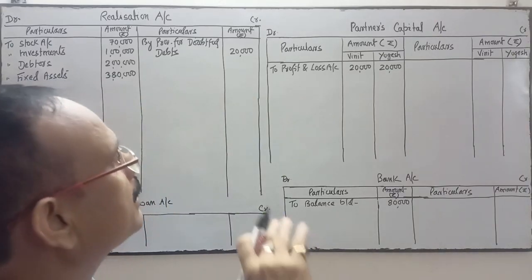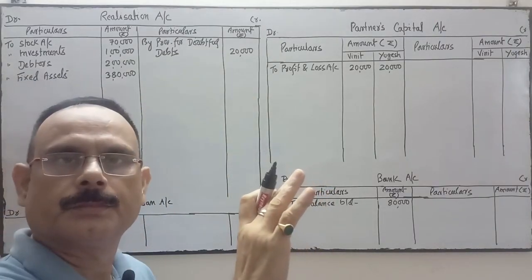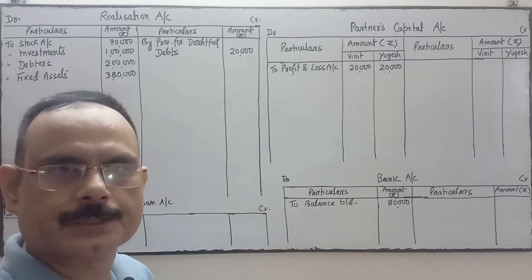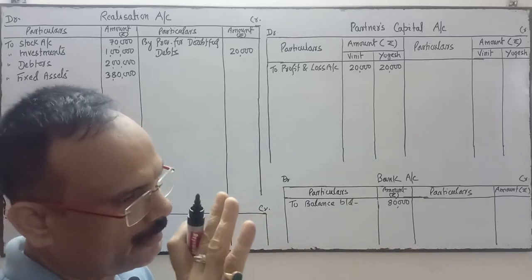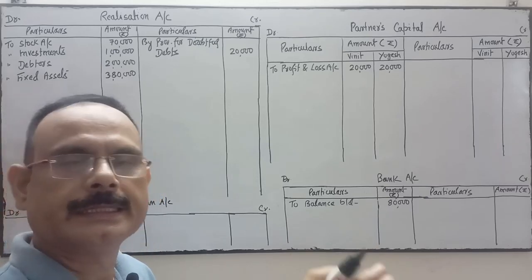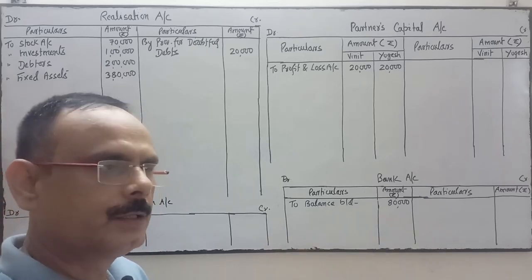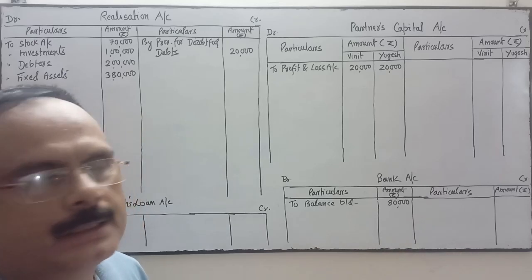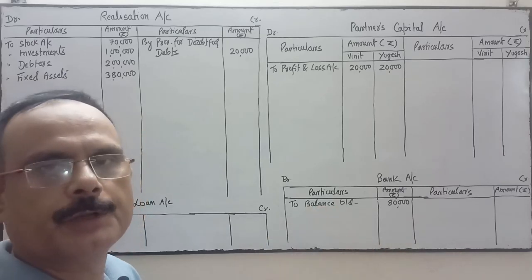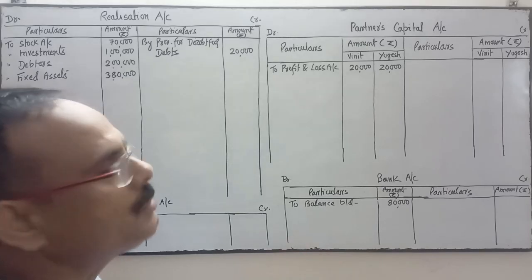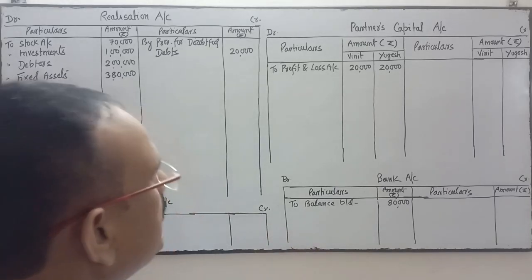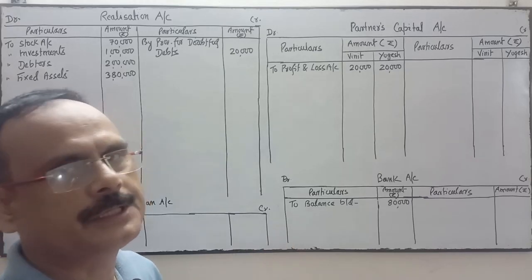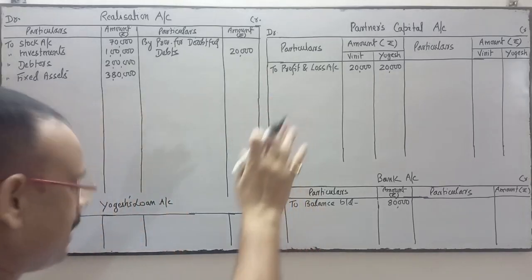Because we have divided the loss in the profit sharing ratio. In this question, profit sharing ratio is not given. I have applied the rules of in the absence of partnership deed. The rule applicable for the division of profit is what? It will be divided equally between the partners. So 1:1. That's why 40,000 is divided, 40,000 into 1/2, 40,000 into 1/2 between these two partners.